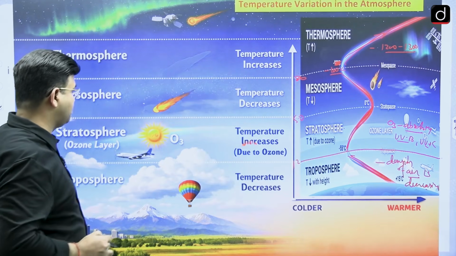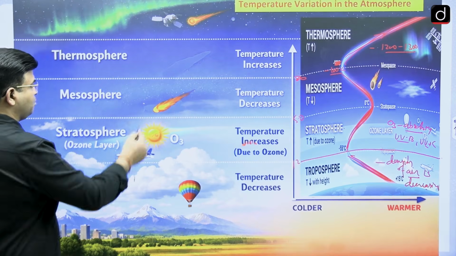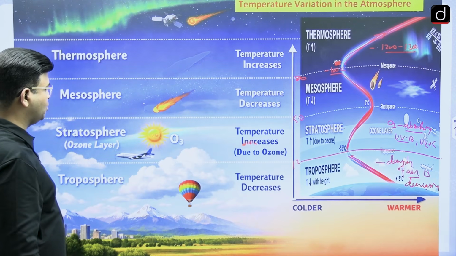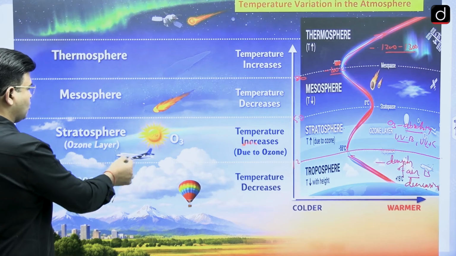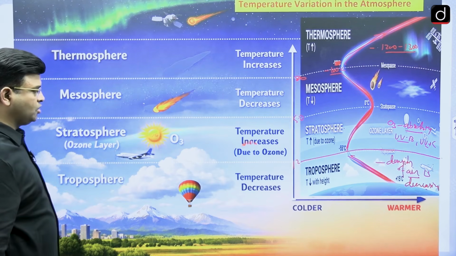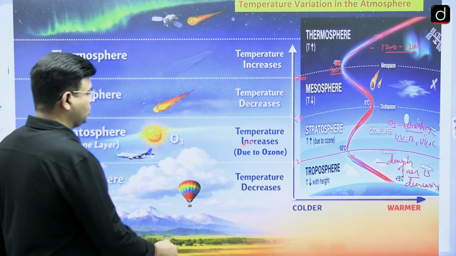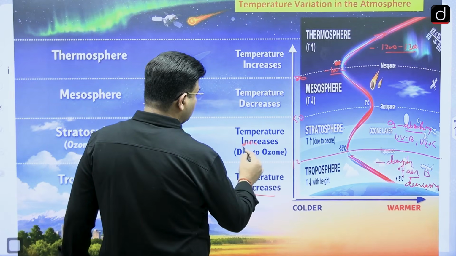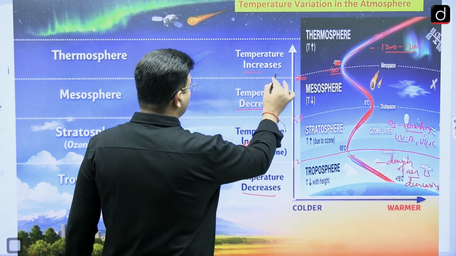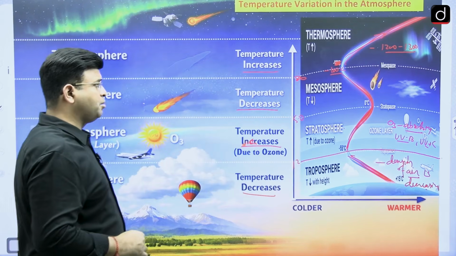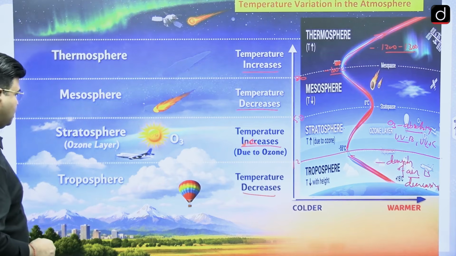So these are the things that we have seen, why it is increasing and decreasing in the different zones. We can say here in the mesosphere, the meteors are colliding with each other. The meteors are burning here. In the lower part of the stratosphere, our jet aircraft used to move, and here you can say that it decreases and increases alternately. And why it is happening, I have already explained to you.